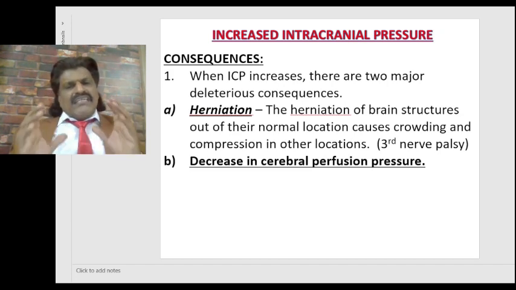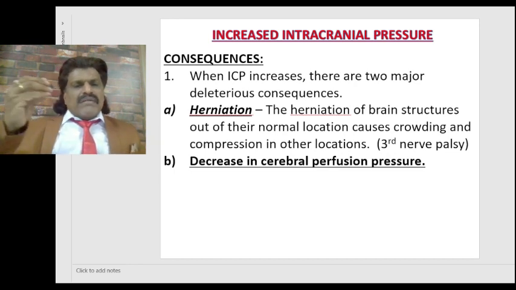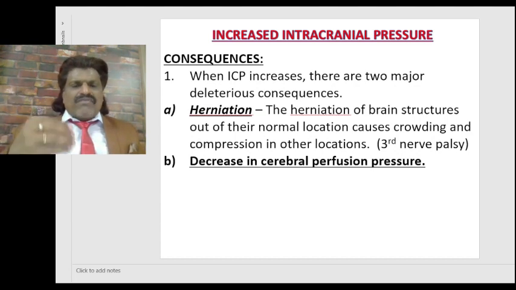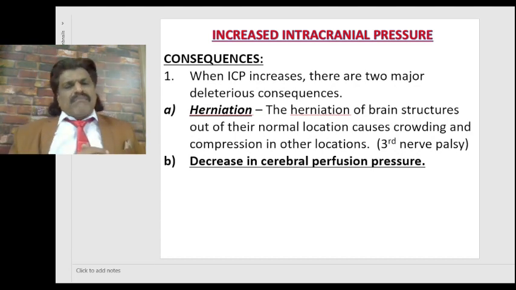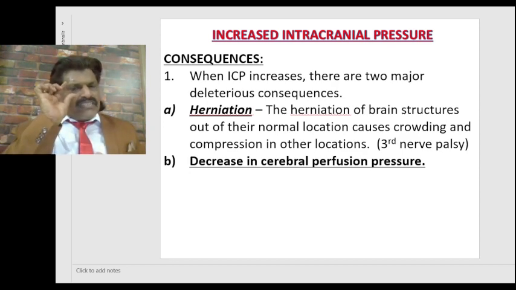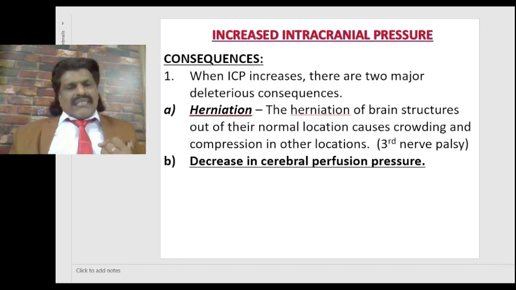So herniation occurs. The herniation of brain structures out of their normal location causes crowding and compression in other locations, like an uncal herniation from the supratentorial to the infratentorial compartment, compressing the midbrain, especially the third nerve, because of which there's a dilatation of the pupil. So one, there is herniation. Second, because of the increase in the intracranial pressure, it compresses the vessels, so there's a decrease in the cerebral perfusion pressure. So these are the two deleterious consequences of increased intracranial pressure. One, the herniation. Second, the decrease in the cerebral perfusion pressure.